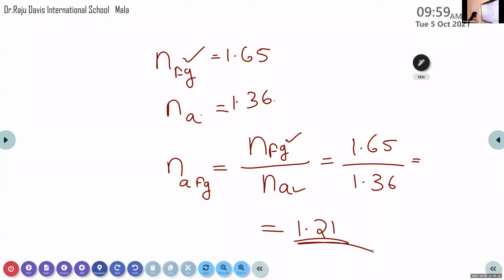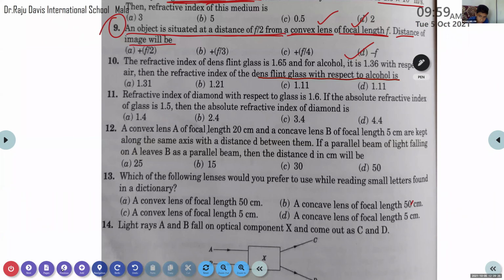So what is the correct option here? It is option B.